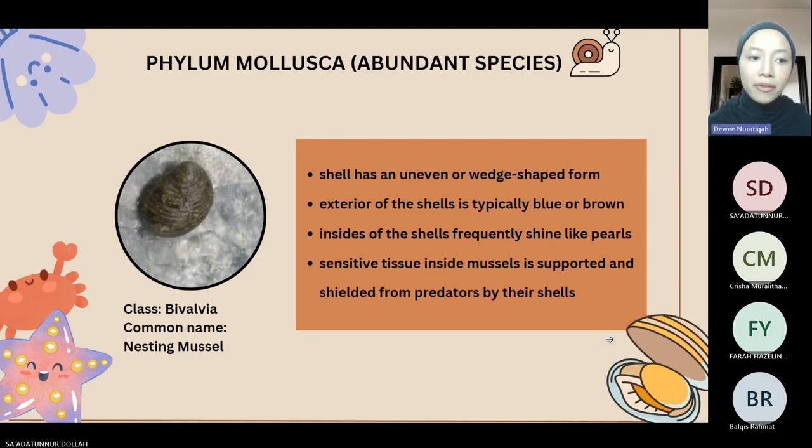Next we found nesting mussels under class Bivalvia. Even though it is in the same class as the pen shell, it has a few significant differences in characteristics, such as the shell has an uneven or wedge-shaped form. The exterior of the shell is typically blue or brown, giving them a dark tint. The insides of the shells frequently shine like pearls. The sensitive tissues inside mussels are supported and shielded from predators by their shells.